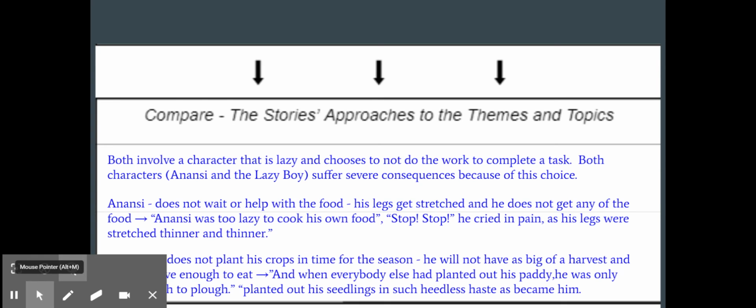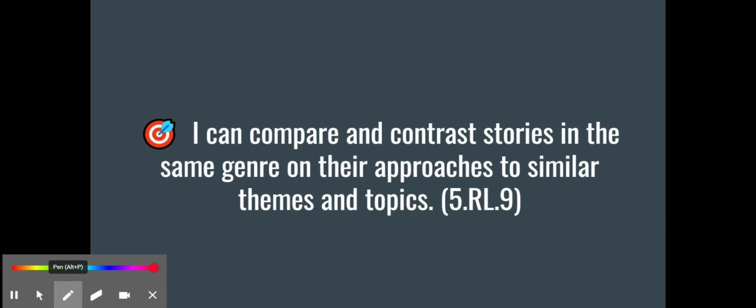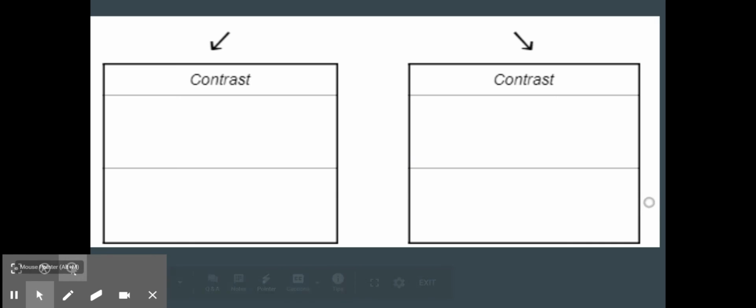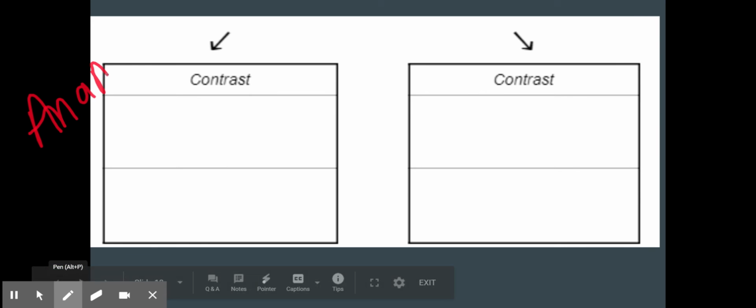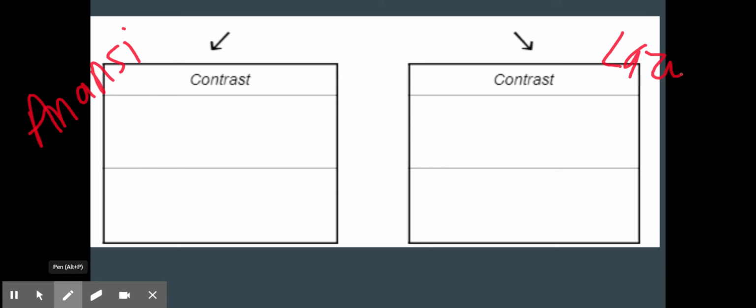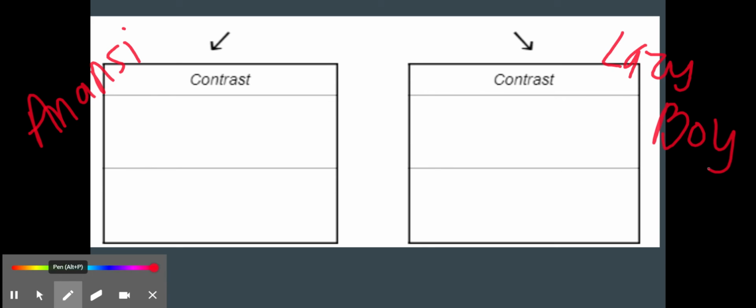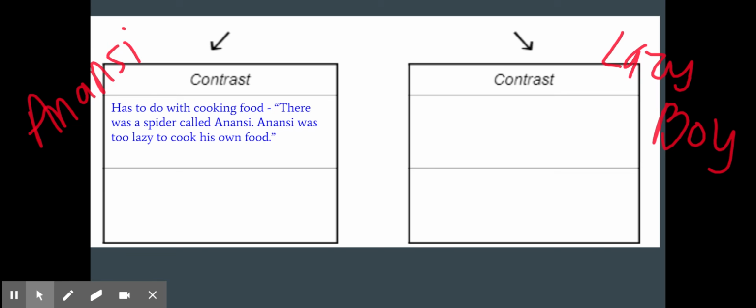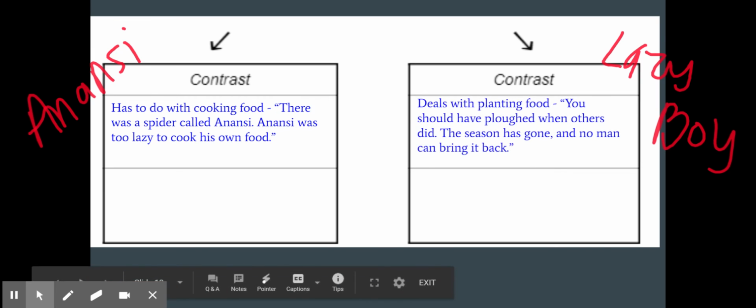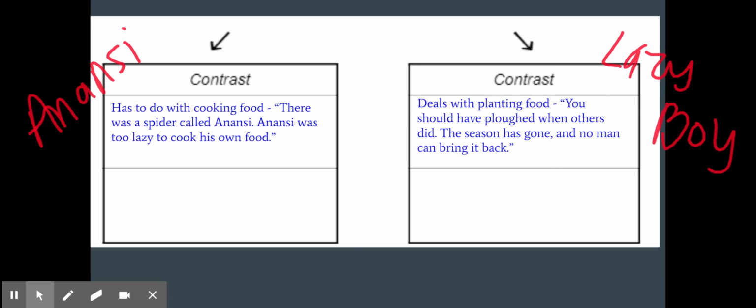All right, now that we've talked about how they're similar, let's go ahead and hit that learning target regarding contrasting them, because they have a similar theme, but they do approach them in different ways as well. So let's go ahead and contrast, and let's remember that this one is Anansi, and this one over here is Lazy Boy. So Anansi has to do with cooking food, while the Lazy Boy has to do with planting food. Again, I have a text quote directly from that text. That's why there's quotes around it, that back up that Anansi has to do with cooking food, that Lazy Boy has to do with planting food.